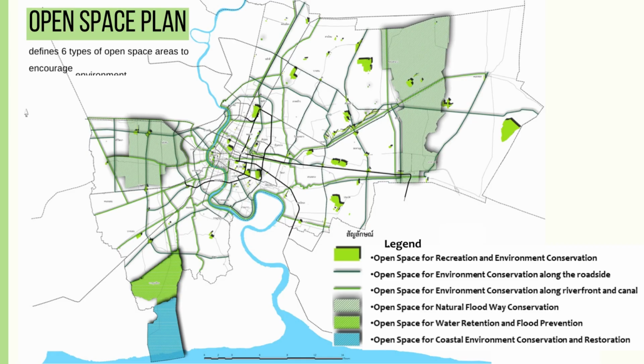In the open space plan, it shows 6 types of open space with specific purposes, such as for recreation, environmental quality along the roadsides, the river and canals, natural floodway, water retention and flood prevention, coastal environment restoration.